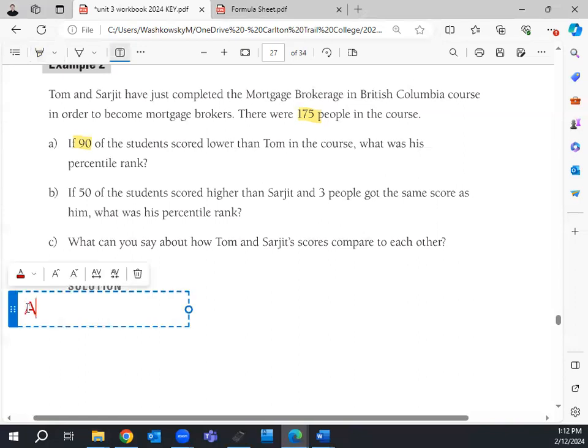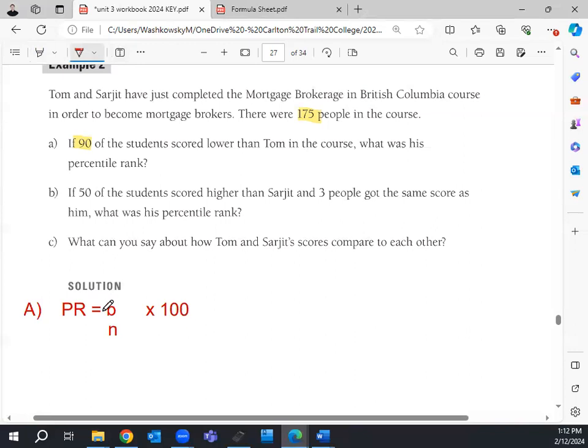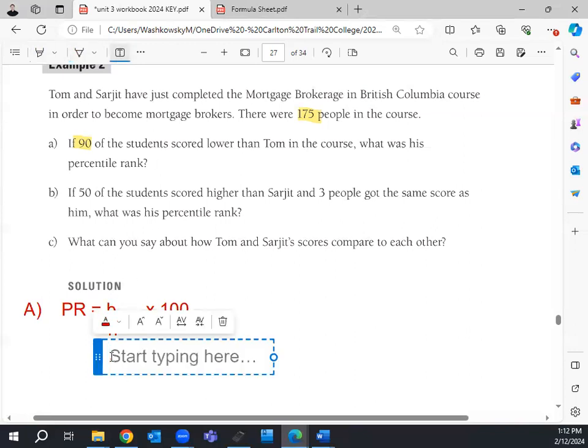I still solve it the same way, right? Your PR is equal to B over N times 100. This isn't anything new to us. How many people scored below him? 90.